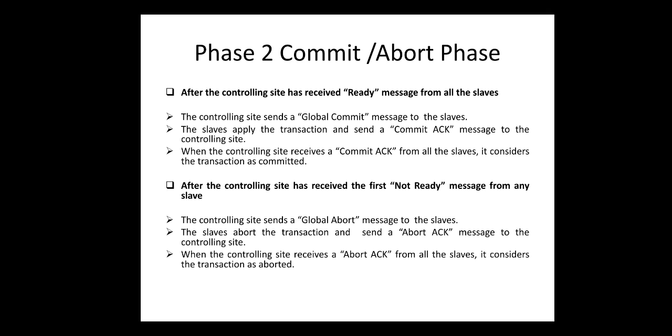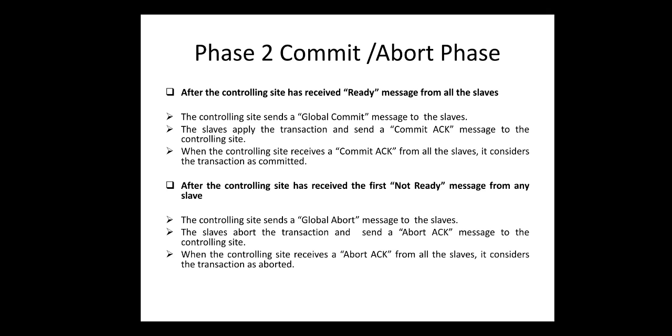But the second case: after the controlling site has received the first not ready message from any of the slaves. In this case, we are discussing only A and B, but in case of distributed databases, we have more than 2 databases. If the first not ready message comes to the controlling site, that means the transaction manager, the controlling site sends a global abort message to all the slaves, because one of the participating slaves is not ready. So it sends a global abort message to all the slaves. The slaves abort the transaction.